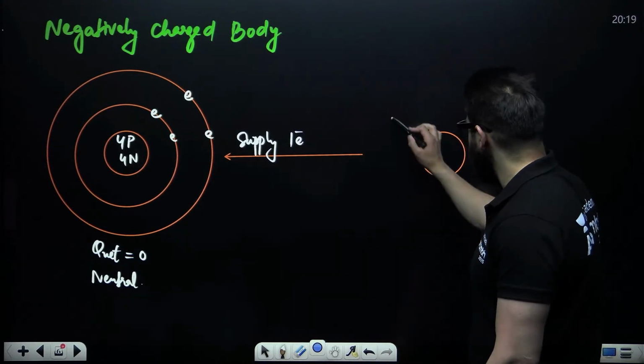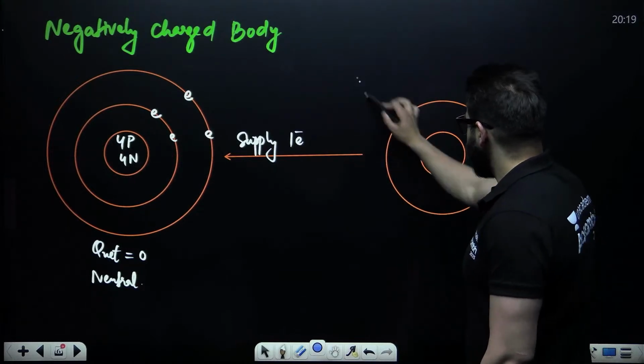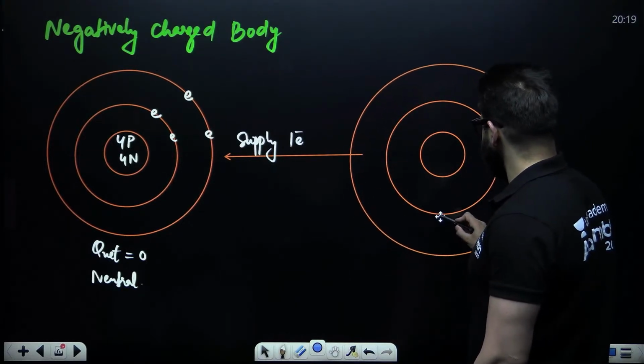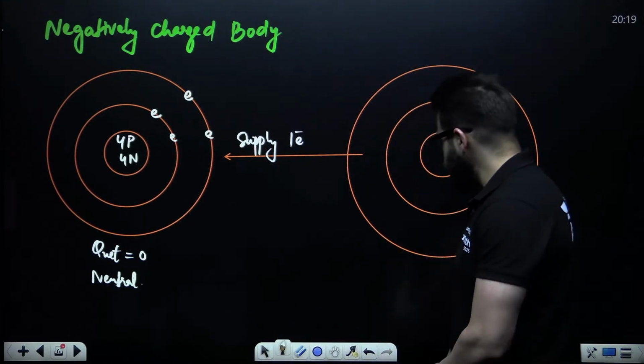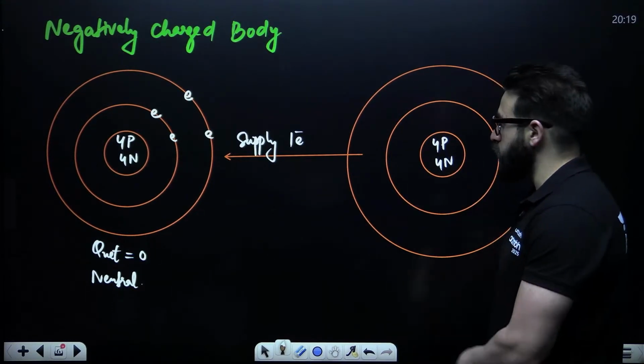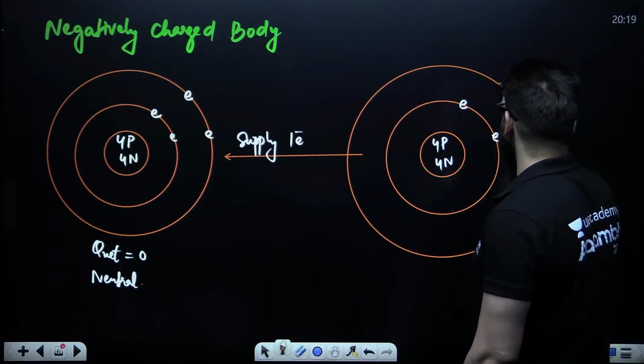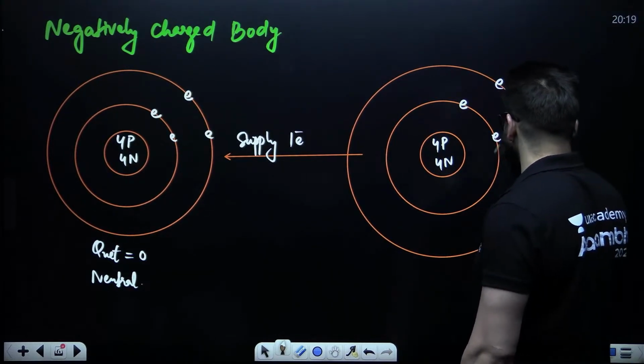This is the nucleus, and around the nucleus, you have 4 protons, 4 neutrons. Now this is the electron, and 1 more electron.